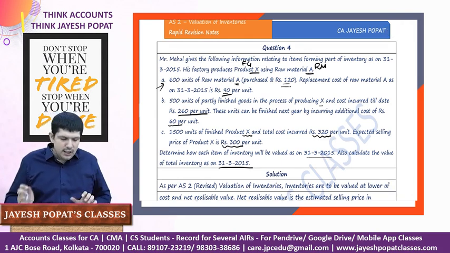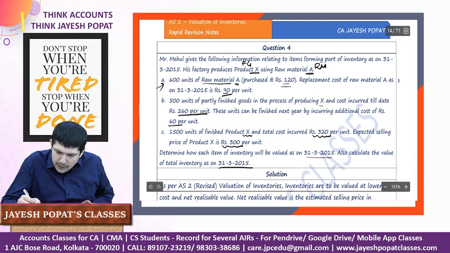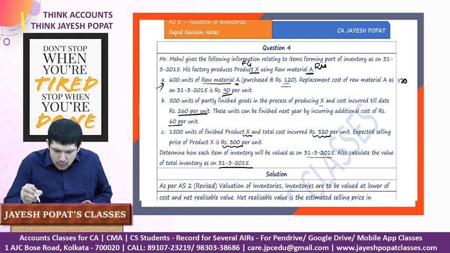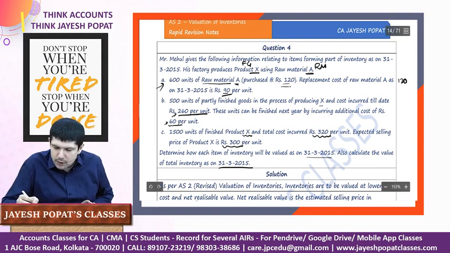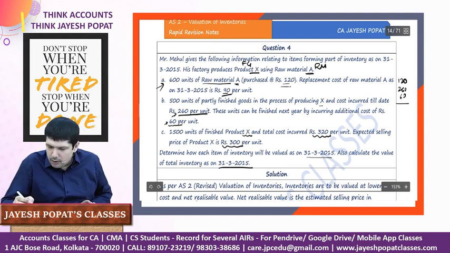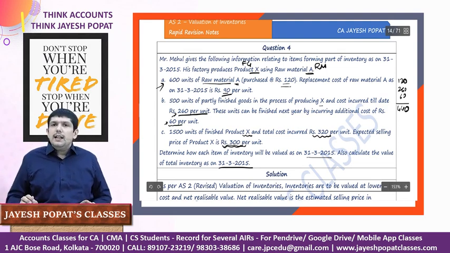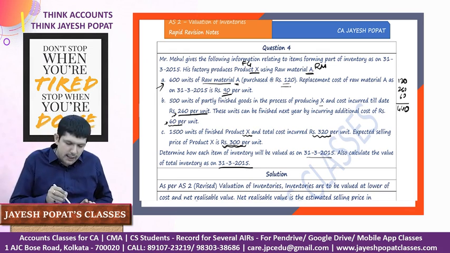So basically what we need to see is, first, when you're doing the calculation for raw material, the cost of our raw material is 120. And once we try to complete this raw material, see what will be the total conversion cost. 260 is something which is already incurred and 60 will be incurred in future. So 260 plus 60 is the total conversion cost. So how much will it cost? It will be basically 440 as the cost of finished goods, whereas the selling price of the finished goods is only 300, which is the NRV. So obviously here there will be a loss. We need to value raw material at 90.